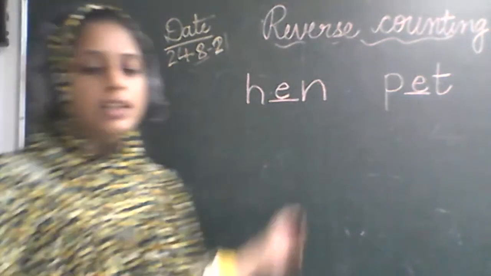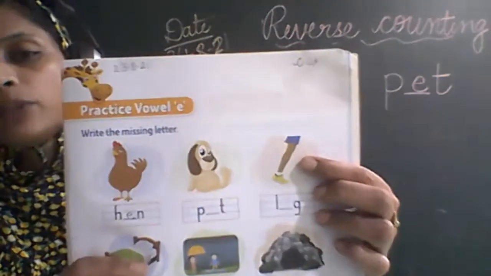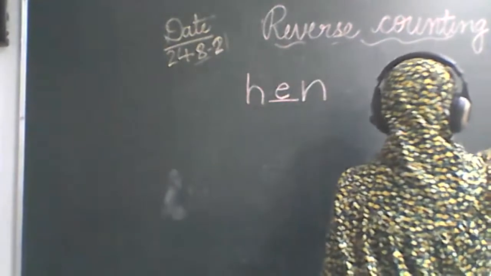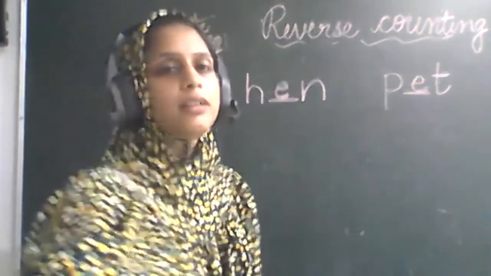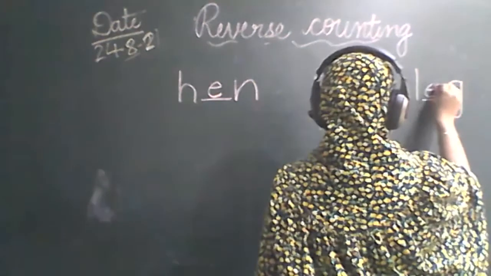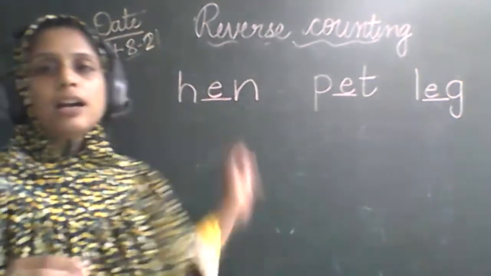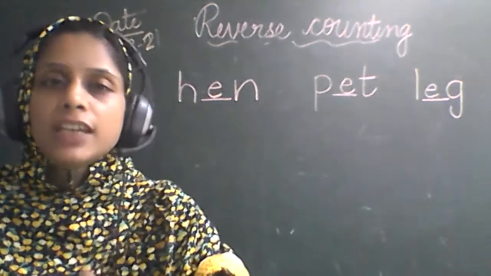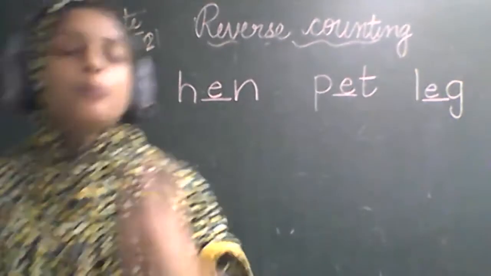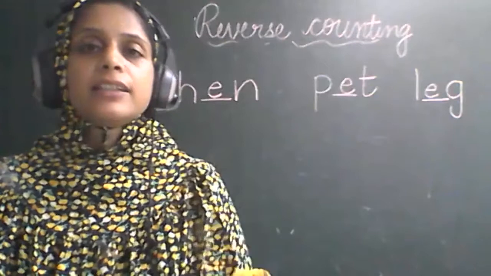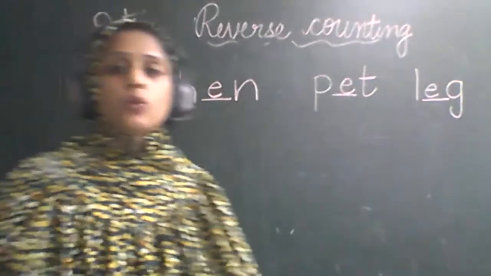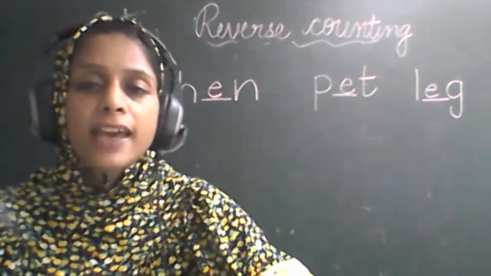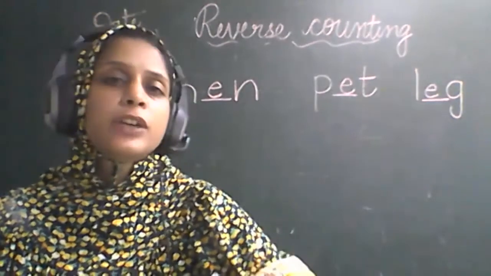The next one, look at the picture in your book. The next one is the picture of leg. Leg. L dash G. So what do we have to write? E. L-E-G. Leg. Again, I am repeating the difference between A and E. Whenever we say a word with A sound, तो हम पूरा मुंह खोलते हैं, like this. And when we are using E, we say the sound like this. और ये फर्क है E and A में.